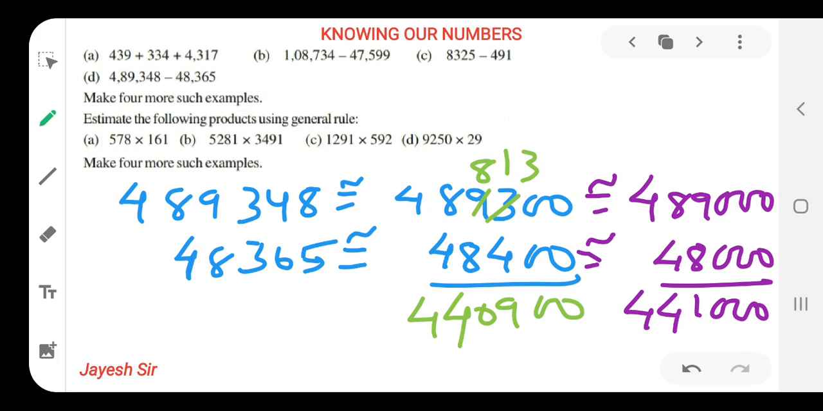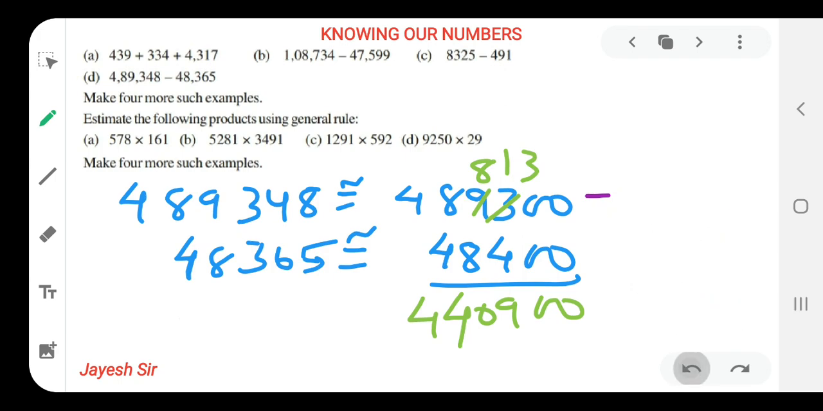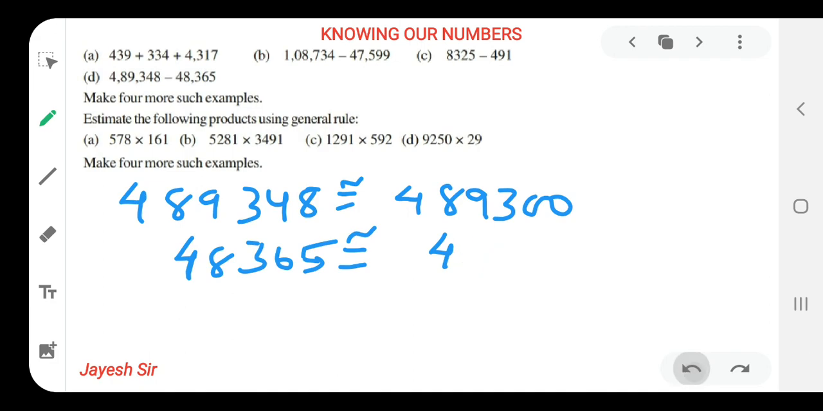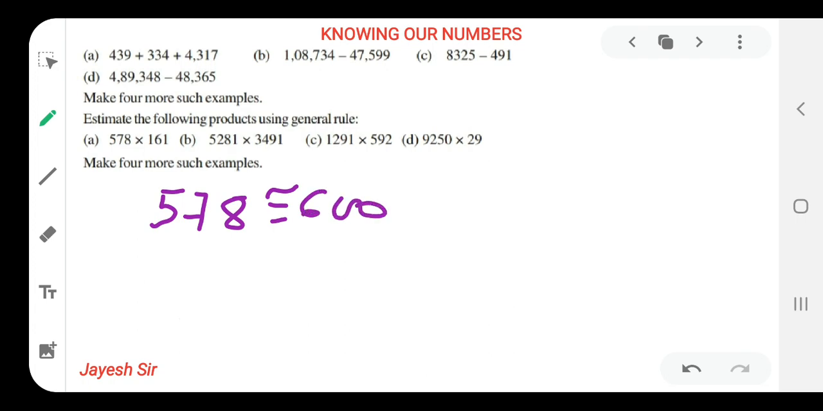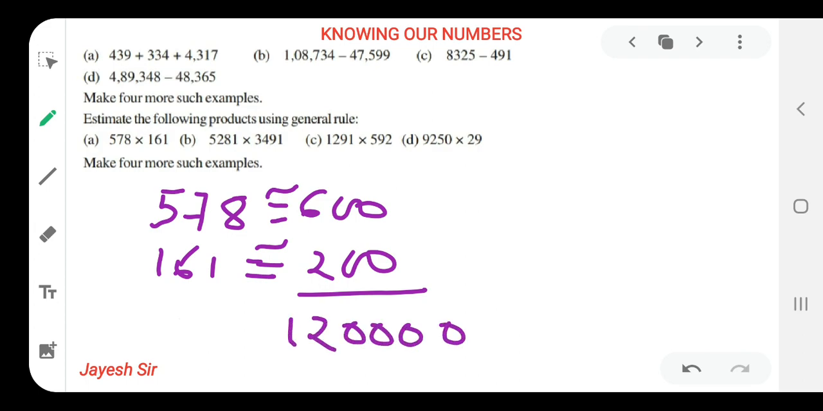So let's begin with our question number three. That means we need to do multiplication after rounding off to nearest hundreds and to nearest thousands. Now let's do the first sum. That means 578 into 161. As last two digits of 578 are greater than 50, it should be rounded off to 600. And 161, last two digits are again greater than 50, it should be rounded off to 200. And we all know how to multiply, so our answer would be 1,20,000 after multiplying both of them. As we need to multiply both of them, that's why our answer is 1,20,000.